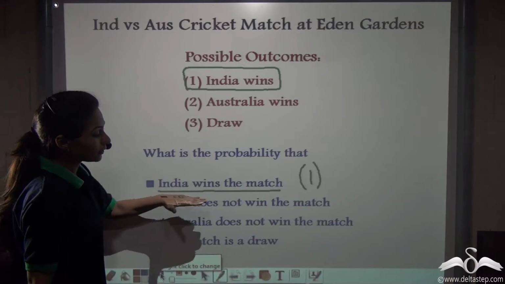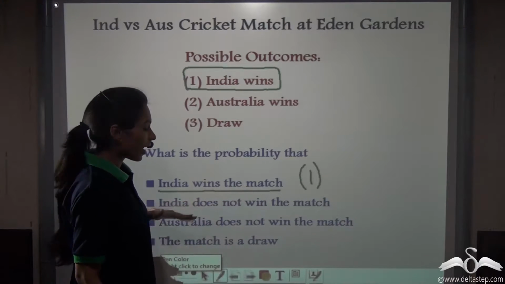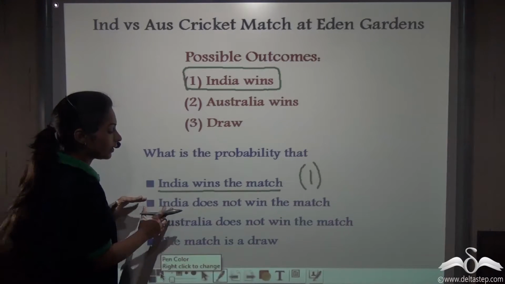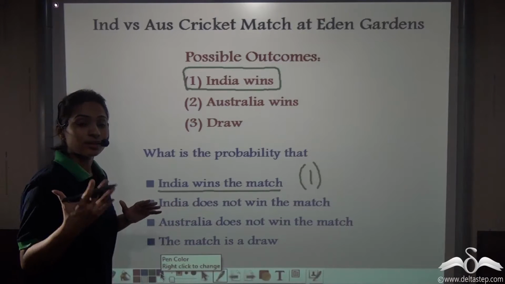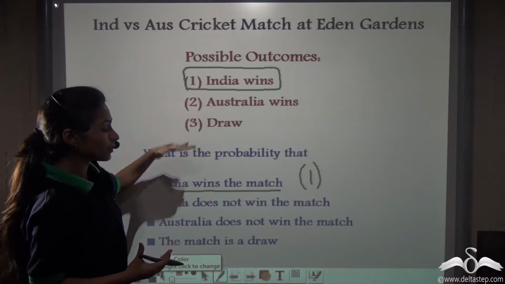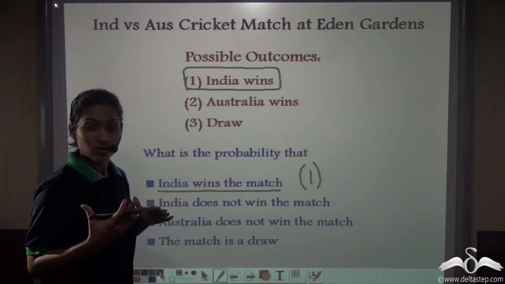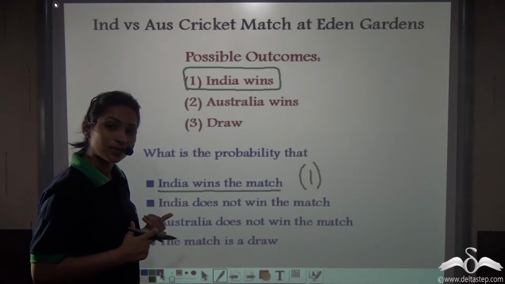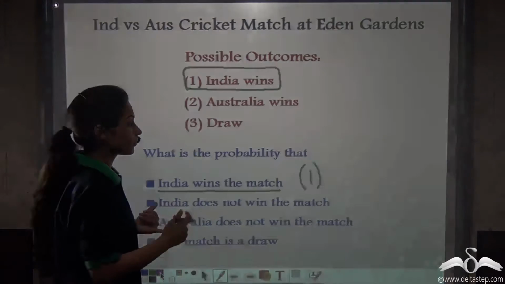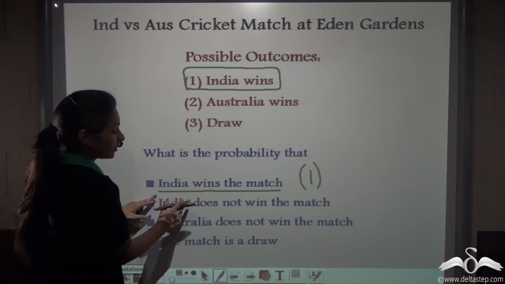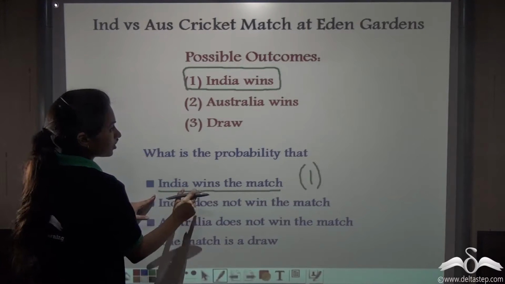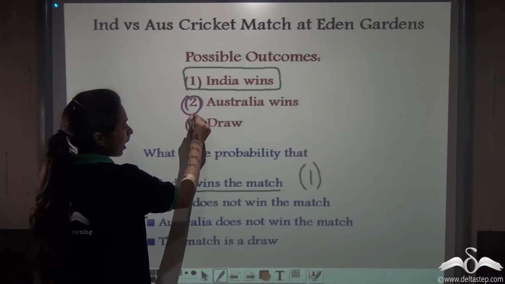Now, India does not win the match. Again, we are having one condition that India does not win the match. What are the sample points that we'll use in this condition? Well, if India does not win the match, either Australia wins the match or it is a draw match. So we can identify this condition with sample points 2 and 3.